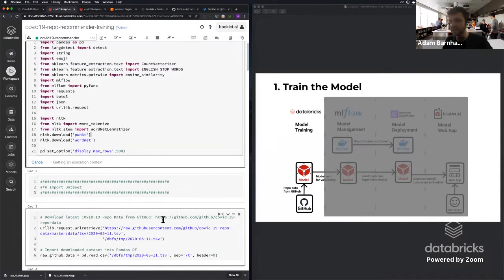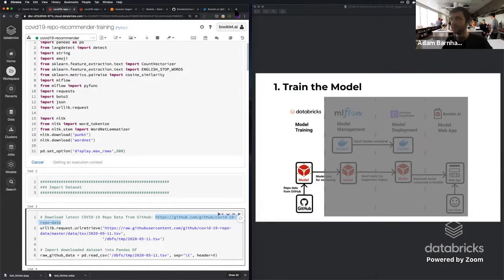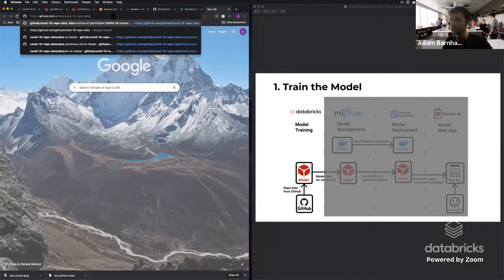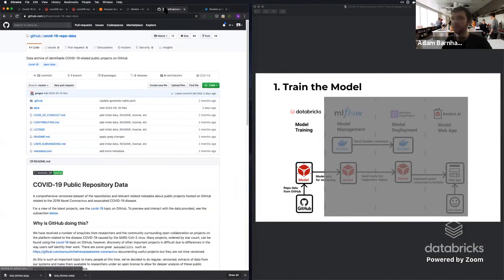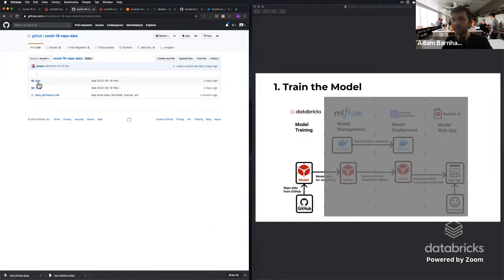But to talk about the data set that we're pulling from, there's a data set that GitHub has open sourced. And you can see that this is a data set of COVID-19 repository data. It is available in both tab separated values and JSON form.